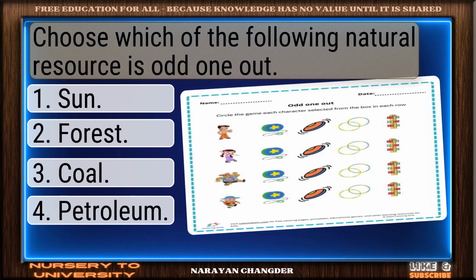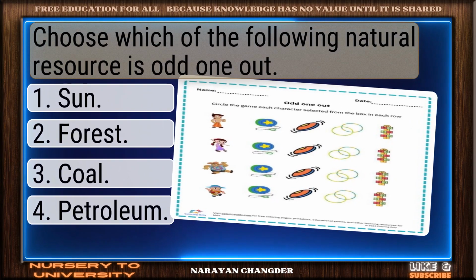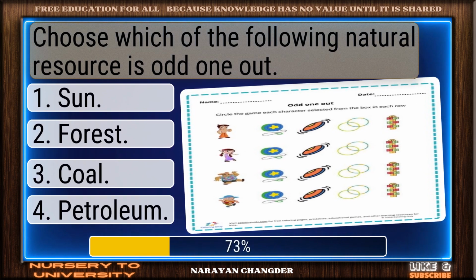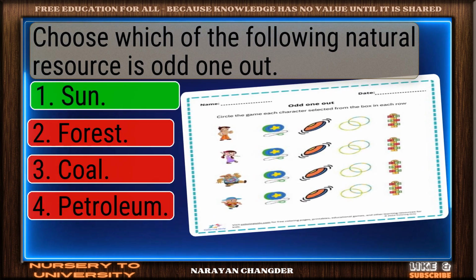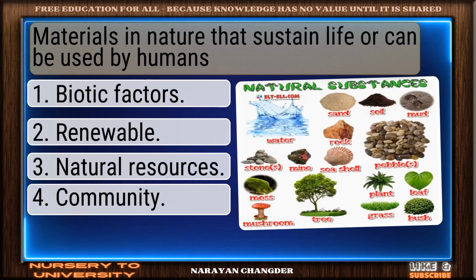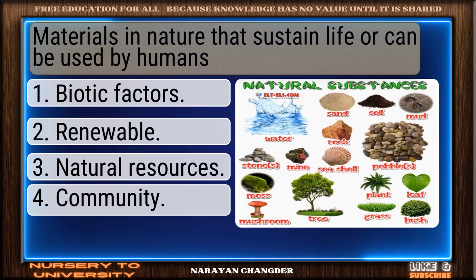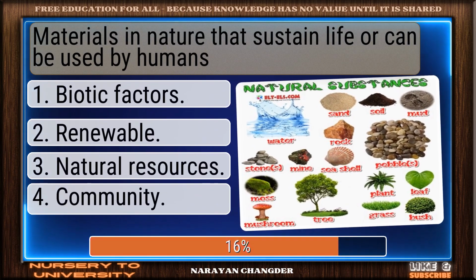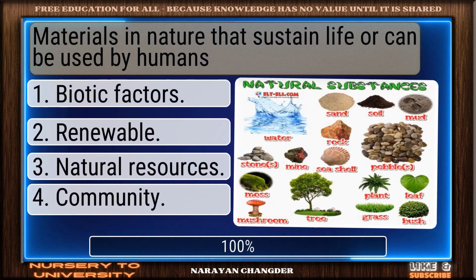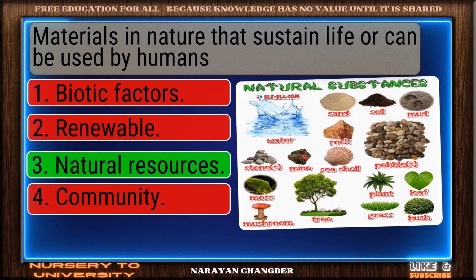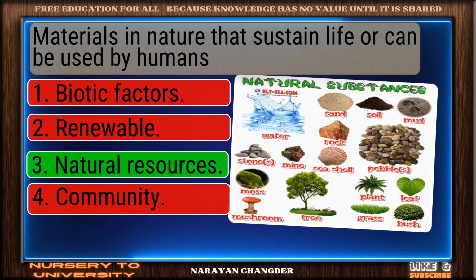Choose which of the following natural resources is the odd one out. You're right. Sun is correct. Materials in nature that sustain life or can be used by humans. Well done. Natural resources is right.